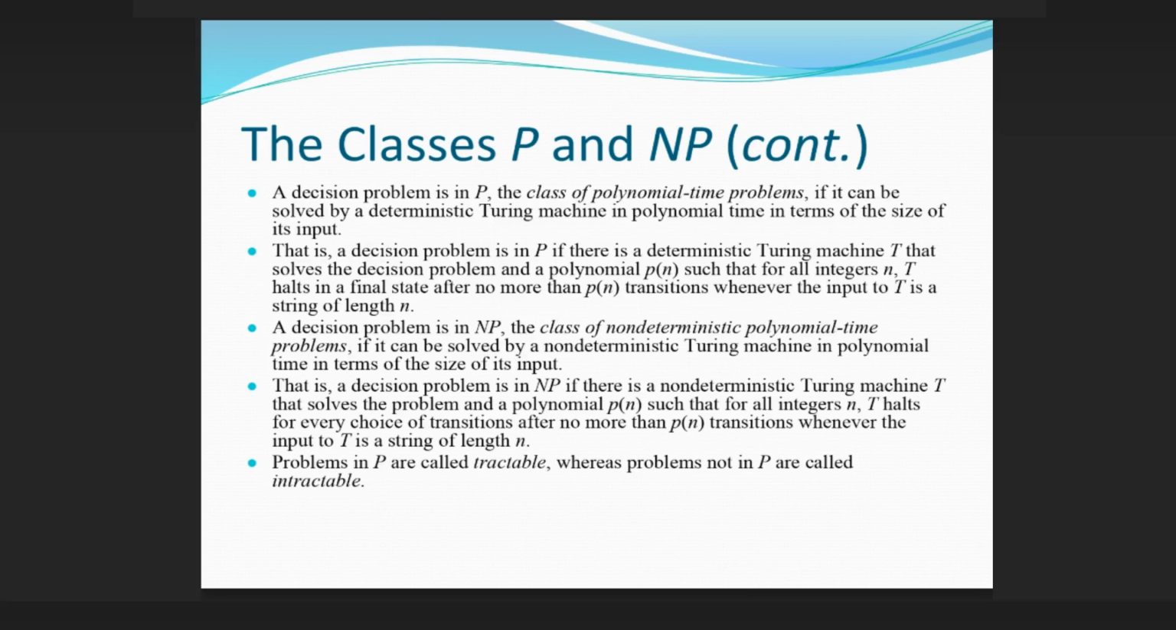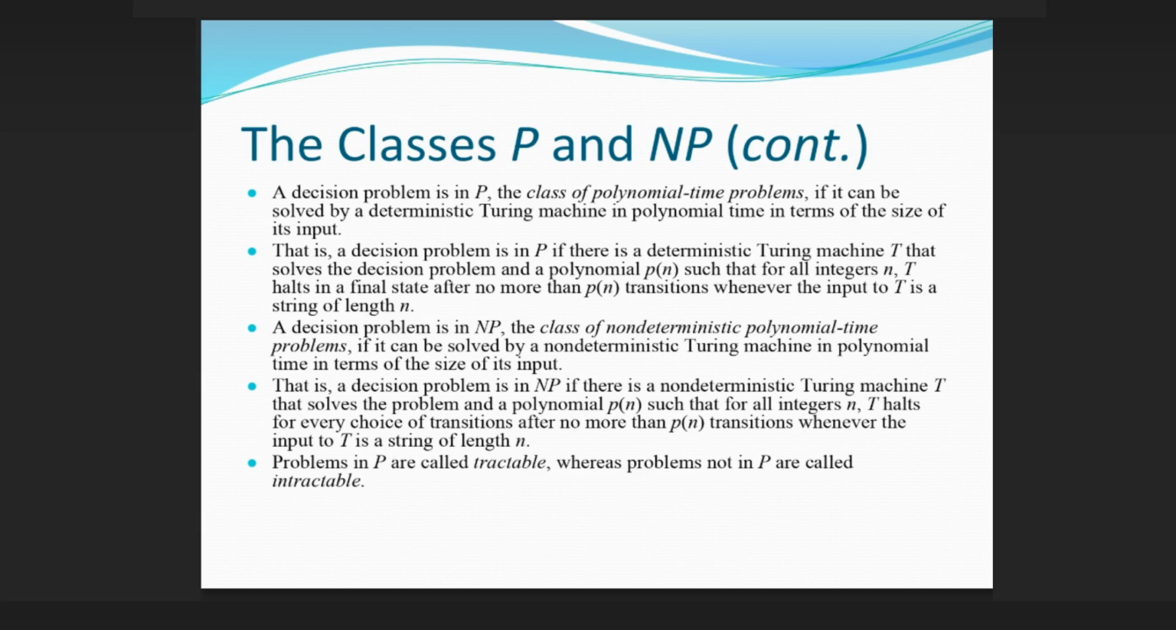The classes P and NP. A decision problem is in P, the class of polynomial time problems, if it can be solved by a deterministic Turing machine in polynomial time in terms of the size of its input. That is, a decision problem is in P if there is a deterministic Turing machine T that solves the decision problem in a polynomial p(n), such that for all integers n, T halts in a final state after no more than p(n) transitions whenever the input to T is a string of length n.